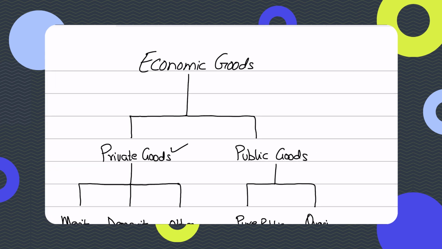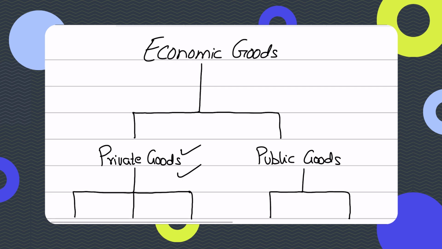But you will see in the next video that private goods can be sold in the market at a market price, while we do not have a market for public goods. You'll learn that in the coming videos because of the free rider problem. So public goods will not be sold by producers in a market at a price. Instead, they will be provided by the government. So it means that not all economic goods will have a market in which the good is sold at a price. Private goods can be sold at a price, but public goods will not be sold at a price because of the free rider problem that you will be studying in later videos.